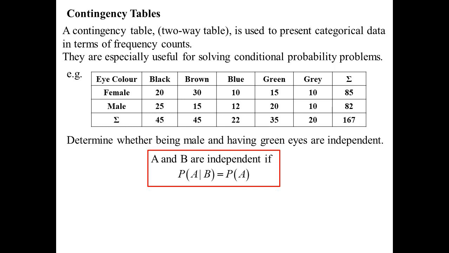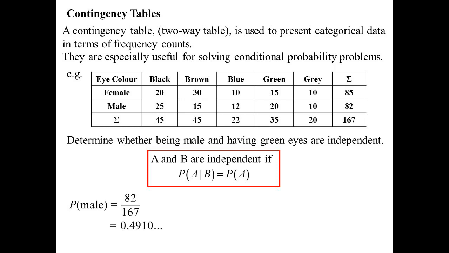You may recall one way we can work out independence is if the conditional probability of A given B is equal to the probability of A. And that's what I'm going to use here. Now looking at our two-way table, we can see that the probability of male, well, there's 82 males out of 167 people that were surveyed here. So 82 out of 167.